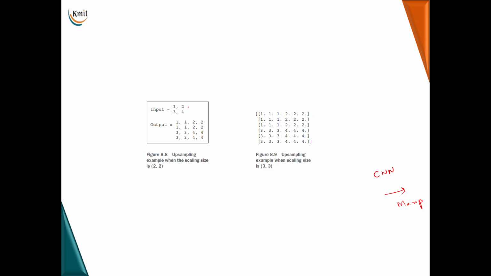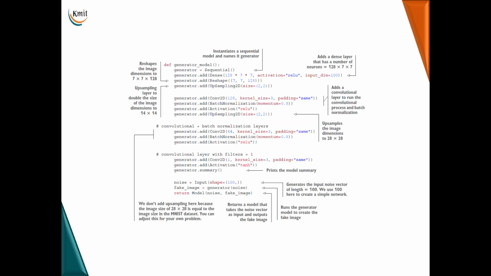You can see here, this is an input image. When upsampling has a scaling size of 2,2, each number will be repeated 2 times along the row and height, 1, 1, 1, 1. Similarly with 2, 3 and 4, and this is for scaling size 3,3. So upsampling is performed in a generator to increase the height and width of the image.